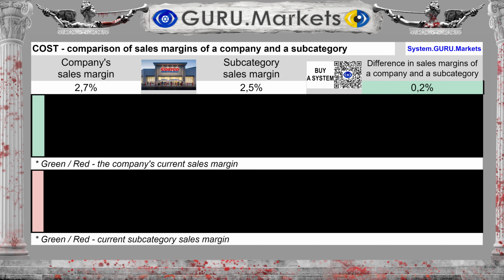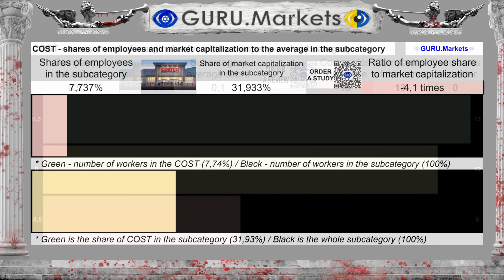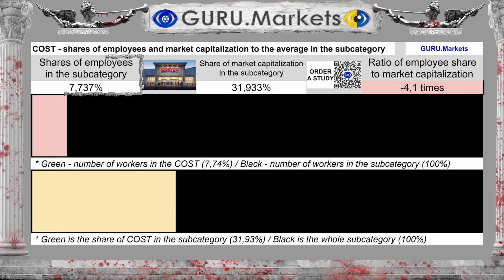The difference between the subcategory average and the company's performance is 0.2%. Assessment of sales profitability in comparison with indicators in the subcategory: good, 0.5 points. The company's share by number of employees in the subcategory is 7.737%. This is 313% less than the share of market capitalization. This fact reflects the imbalance in the current market value of the company Costco Wholesale Corp, rather towards revaluation.